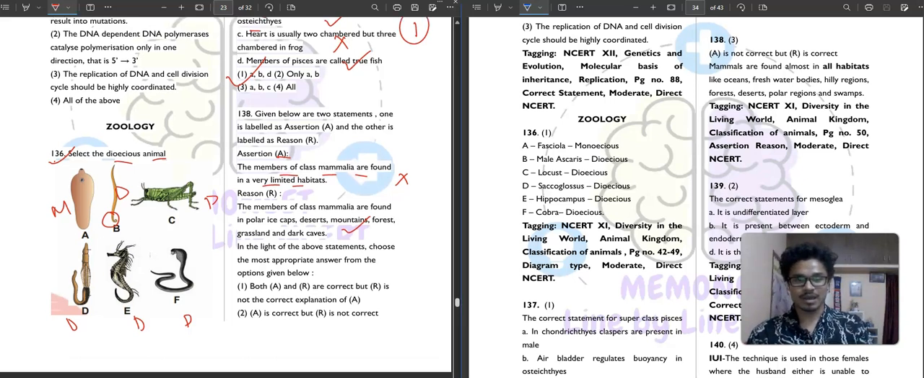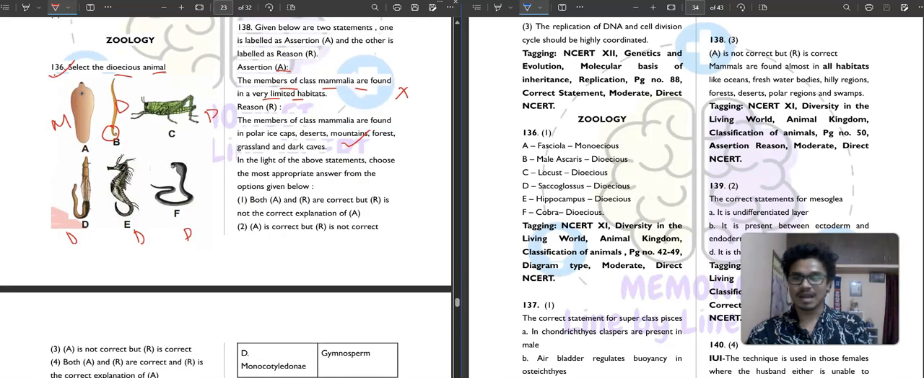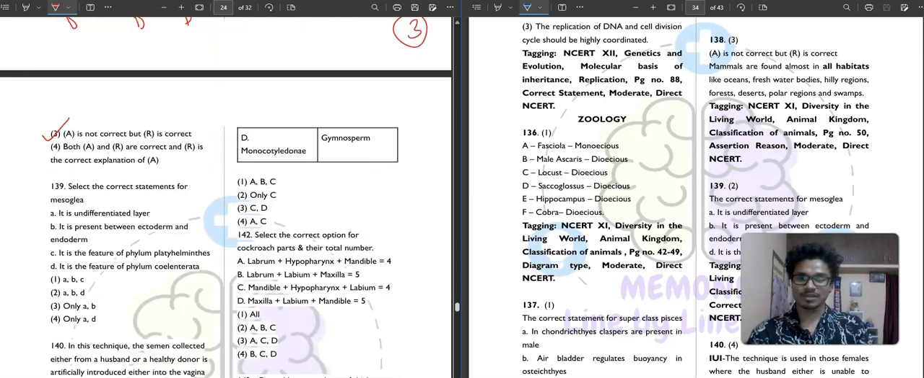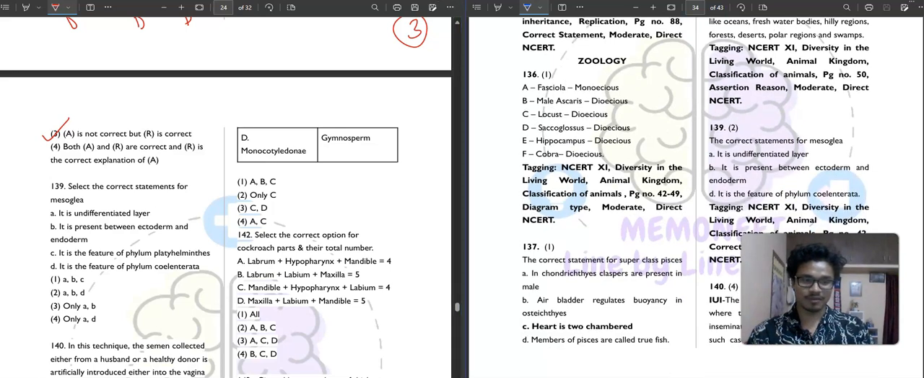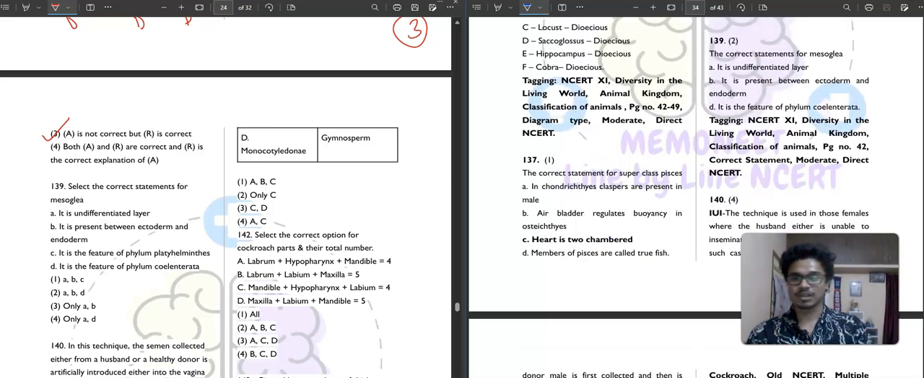So here what will be your answer? Our answer will be that assertion is not correct, but reason is definitely correct. Easiest question. Assertion reason gets tough when both statements are correct. You need to select whether the reason is explaining the assertion or not. That's when it gets tough. When one is wrong, then it's just the easiest question. So don't avoid assertion reason questions. There could be a twist in this question. So always read the question first.